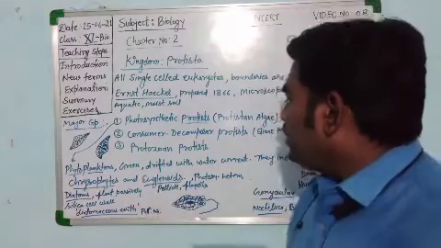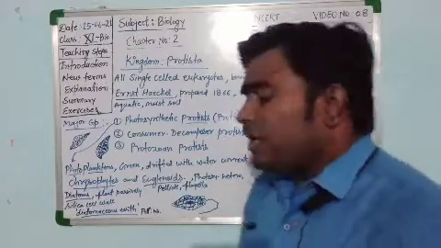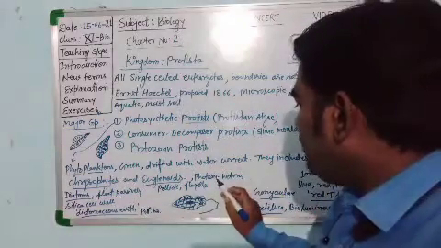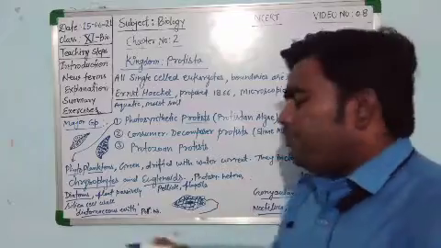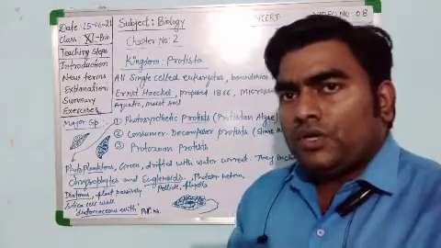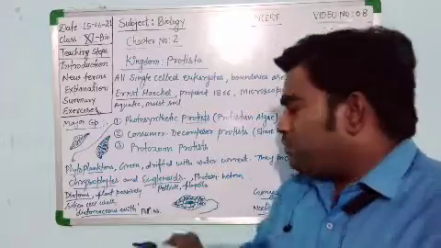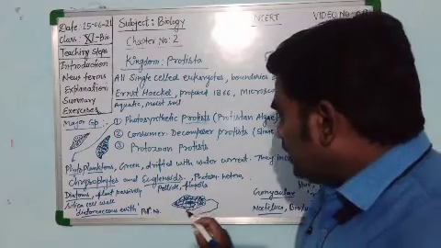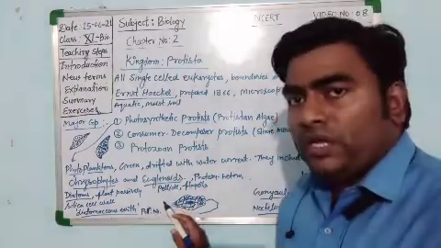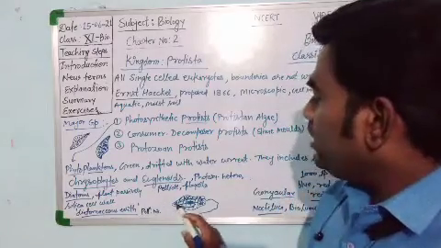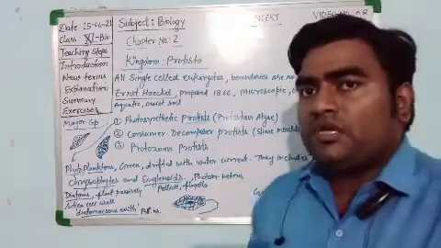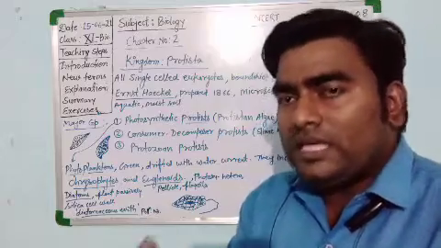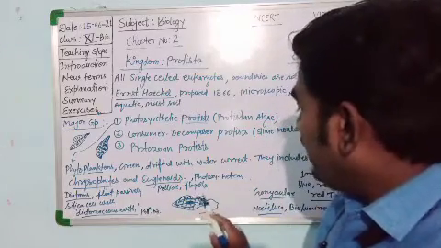Now let us see about the euglenoids. In euglenoids we are discussing Euglena. Euglena is very important. Euglena is a photosynthetic member as well as a heterotrophic member. Depending upon the situation, they show both autotrophic and heterotrophic nutrition. They have a pellicle in their outer covering, and the pellicle contains protein instead of a cell wall. Pellicle is found in animals, a derivative of protein which forms the cell membrane. And they have one flagellum also.